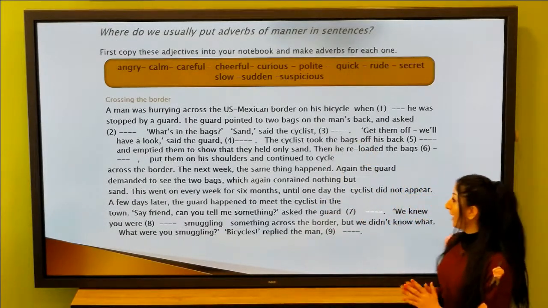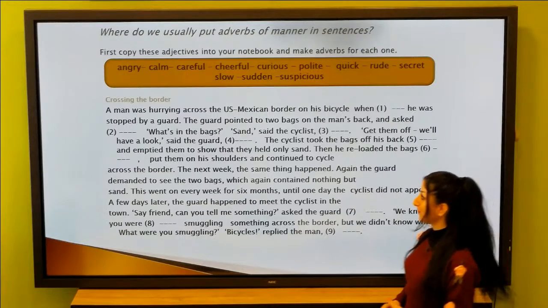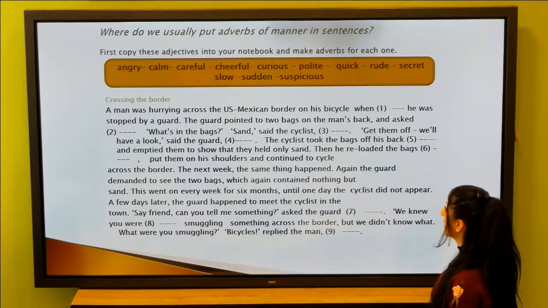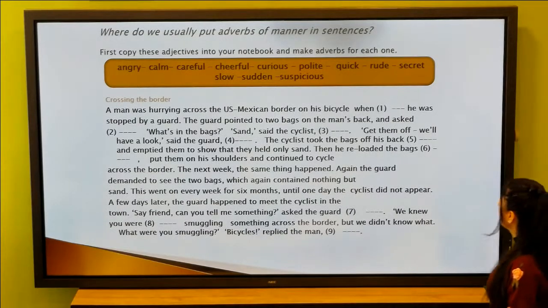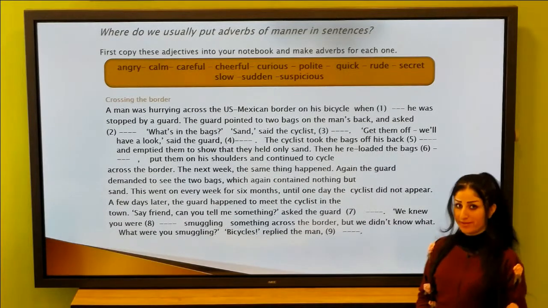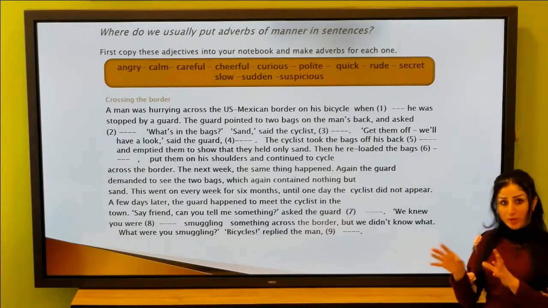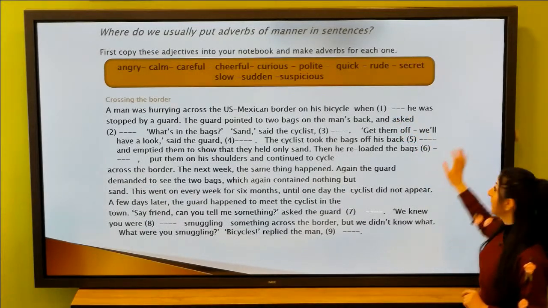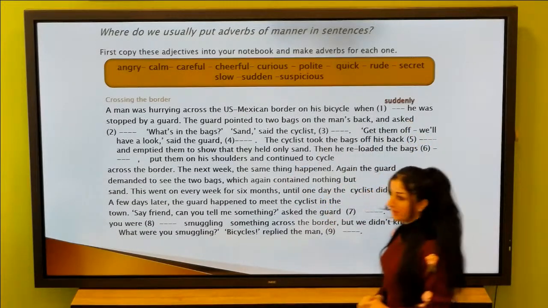Now, you want to read the text and translate it to be able to answer it. Crossing the border. A man was hurrying across the US-Mexican border on his bicycle when he was stopped by a guard. Imagine when someone is crossing the border and a guard stopped him. When suddenly, okay? When suddenly he was stopped by a guard.